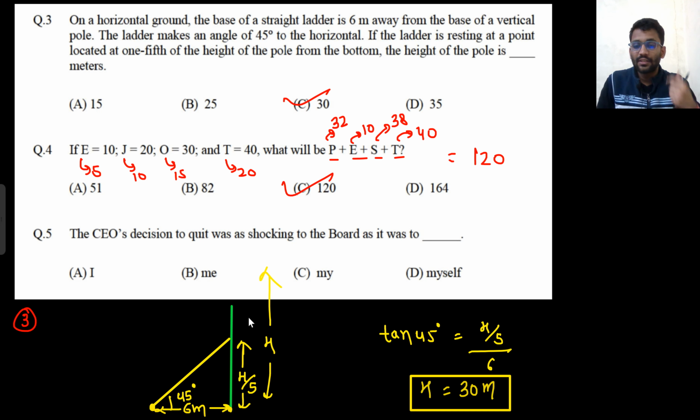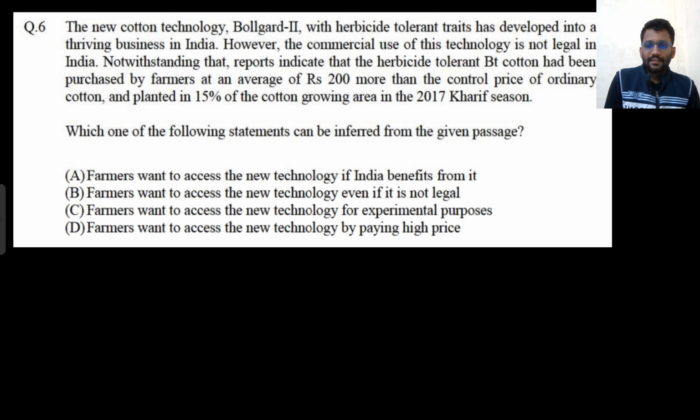The CEO's decision to quit was as shocking to the board as it was to me. It was shocking to me. It was as shocking as it was to him. For he, him; for I, me. So "me" would come here. Basic English. Let's see this question.